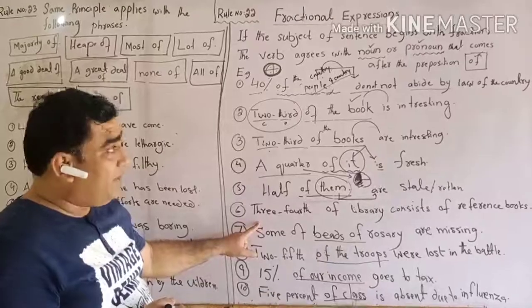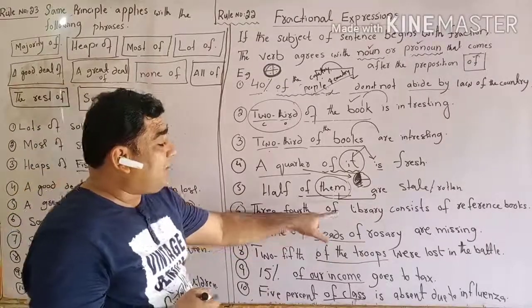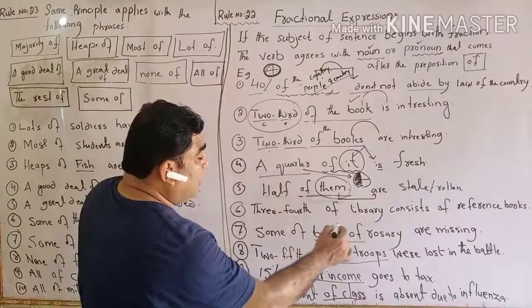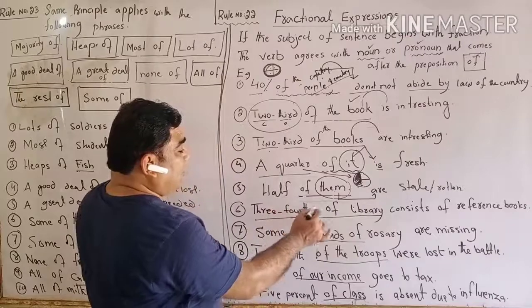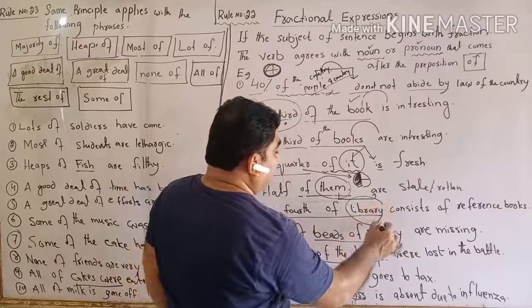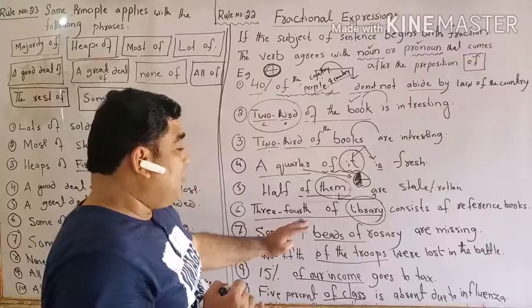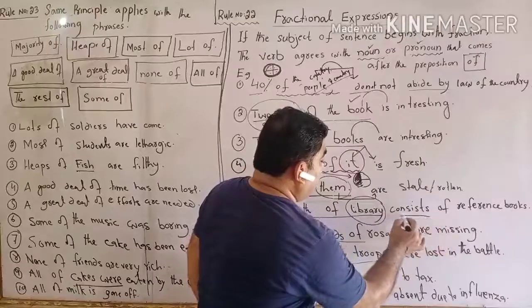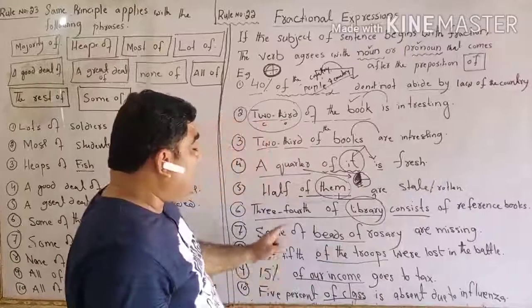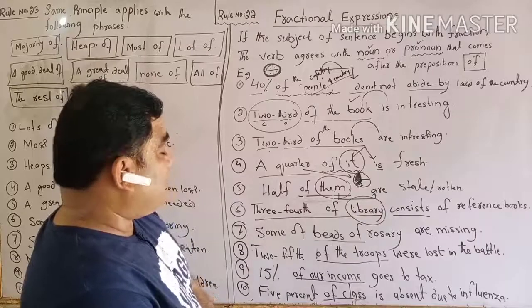Coming towards another fractional expression, 3/4 of the library. Now see, 3/4 of the library. We have to think about library, not three-fourths. Library is singular. What do we put here? The singular verb. Three-fourths of the library consists of reference books.